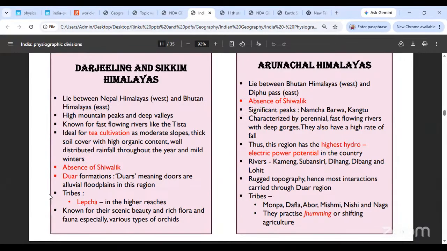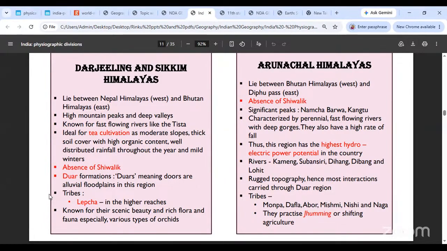So it is a plain, fertile region where a lot of cultivation can be done, and clearly that is the only accessible region. The rest is all mountains and peaks, right? So to travel through that, you have to go through these Duars. These plains are the only way you get to the mountains. That is why these were called gateways or Dwars, and the misspelling of that has been Duar.